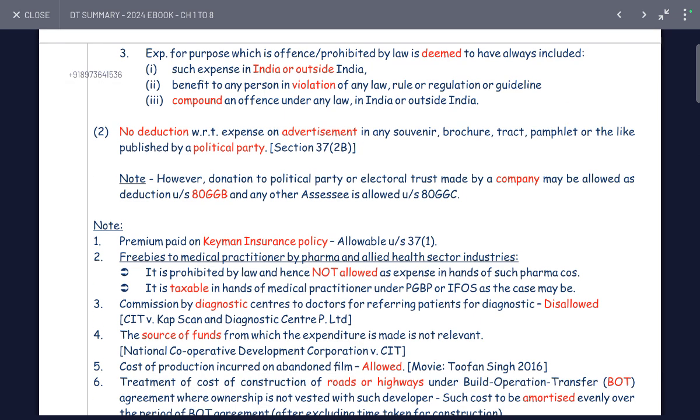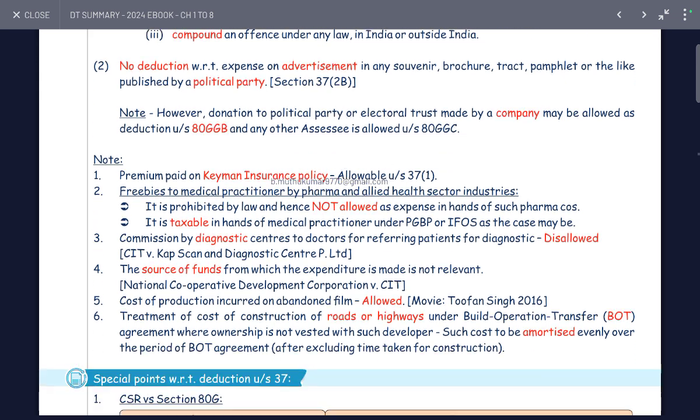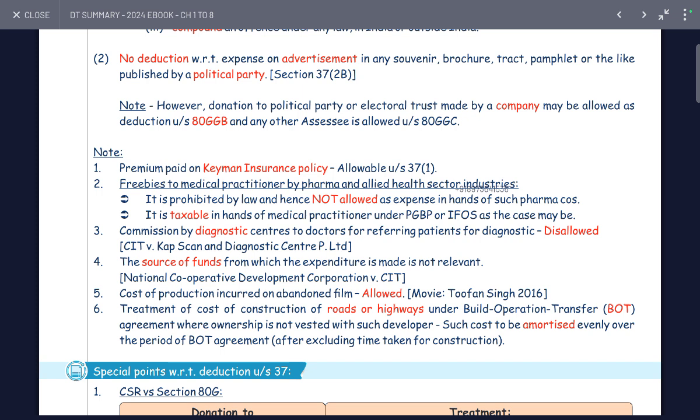No deduction is allowed in respect of advertisement in any souvenir, brochure, tract or pamphlet published by a political party under Section 37. However, contributions by a company to a political party or electoral trust can be allowed as a deduction under Section 80GGB, as per the section, allowed under 80GGB. Premium paid on an insurance policy is allowable.